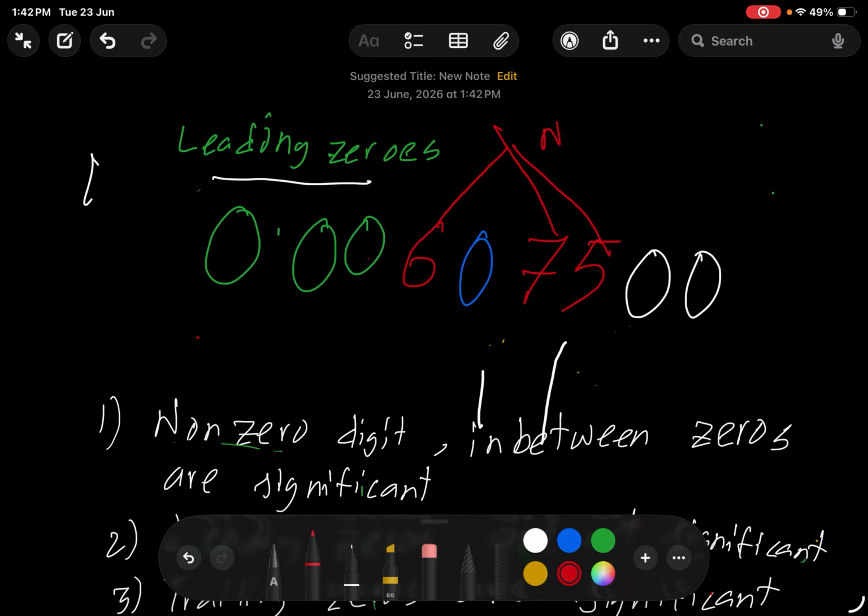And then we have a 0 in between the non-zero 6 and 7, so this is the in-between zero. And at the end, we have 2 zeros at the back. We will call them trailing zeros.